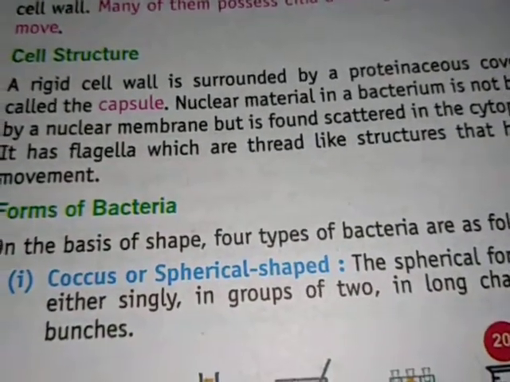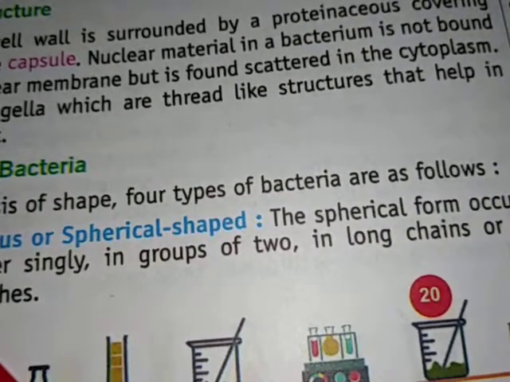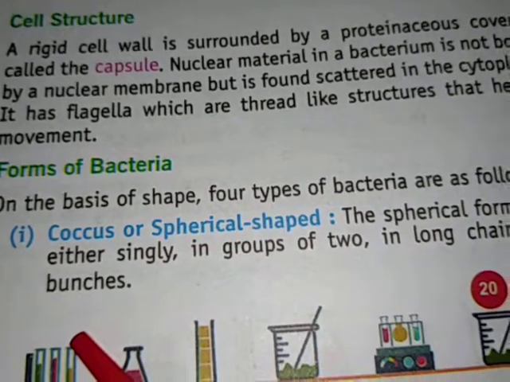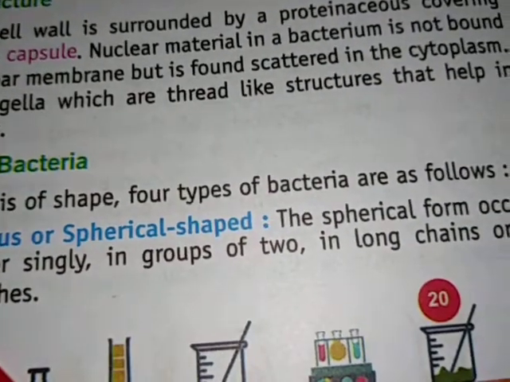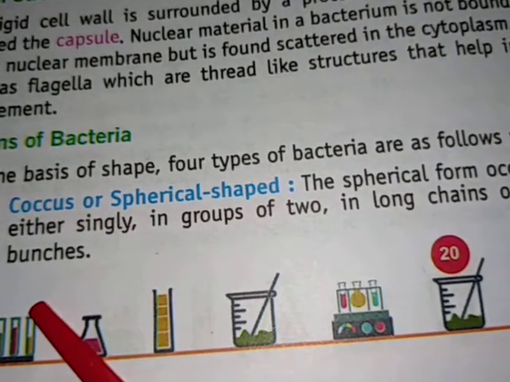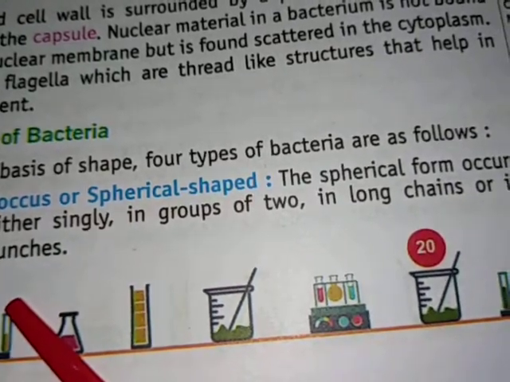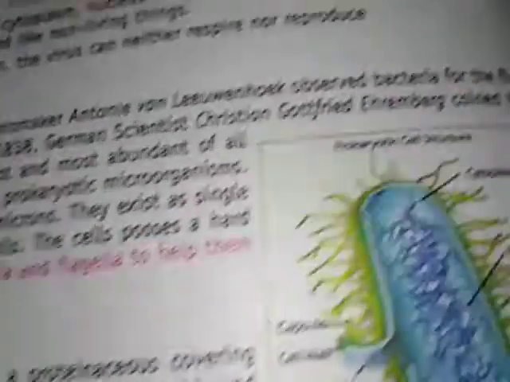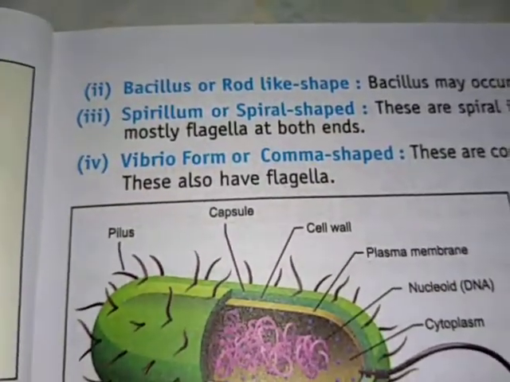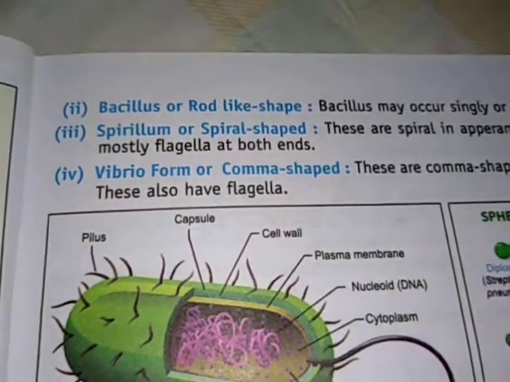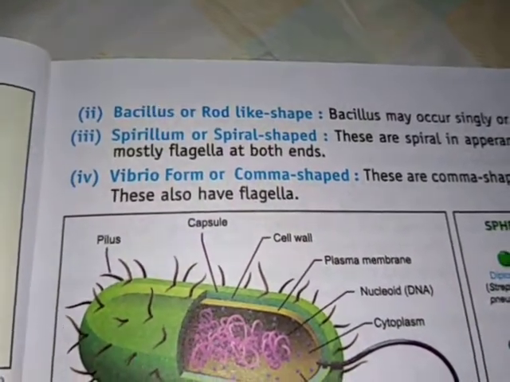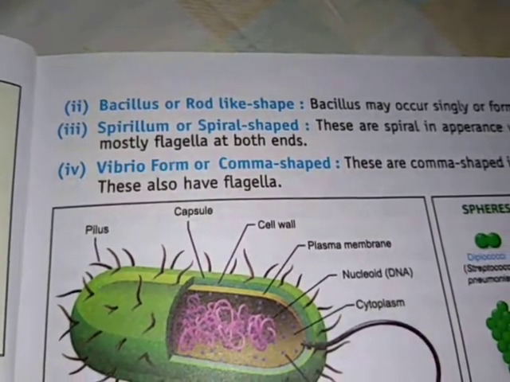Now, forms of bacteria. On the basis of shape, 4 types of bacteria are found. First, coccus or spherical shaped. These spherical forms occur either singly, in groups of 2, or in long chains, or in bunches. Second, bacillus or rod shaped. Third, spirillum or spiral shaped. Fourth, vibriform or comma shaped.